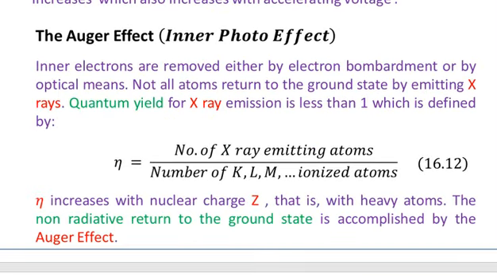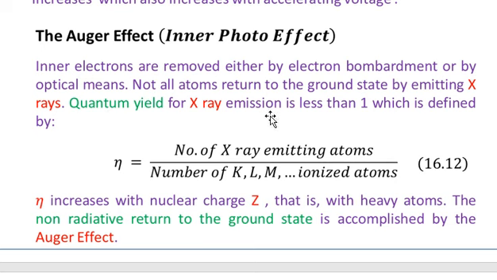The Auger effect may also be referred to as the inner photo effect. Inner electrons are removed either by electron bombardment or by optical means. Not all atoms return to the ground state by emitting X-rays.